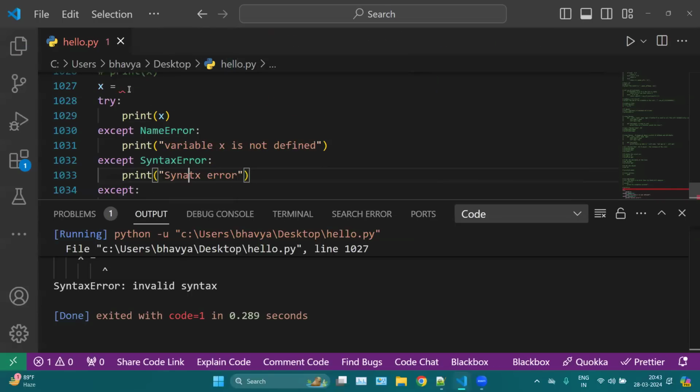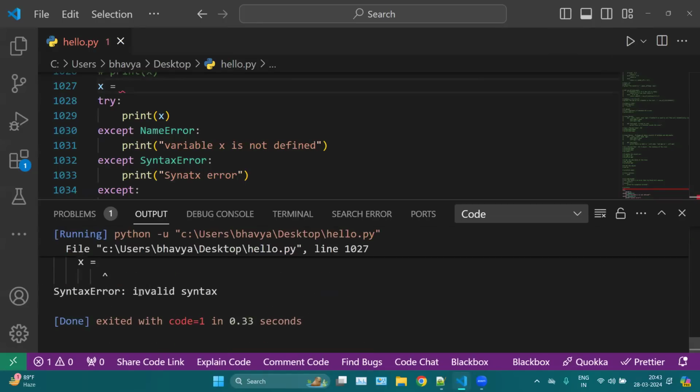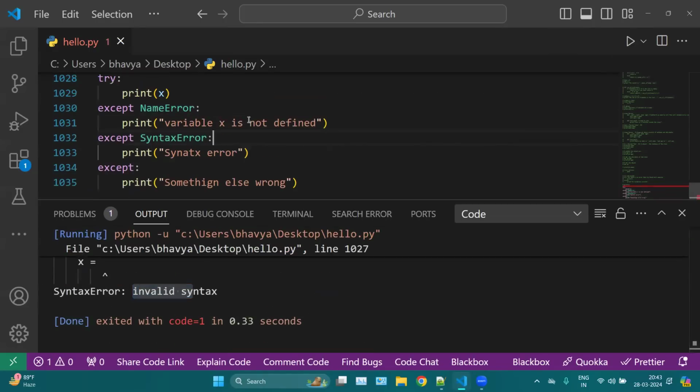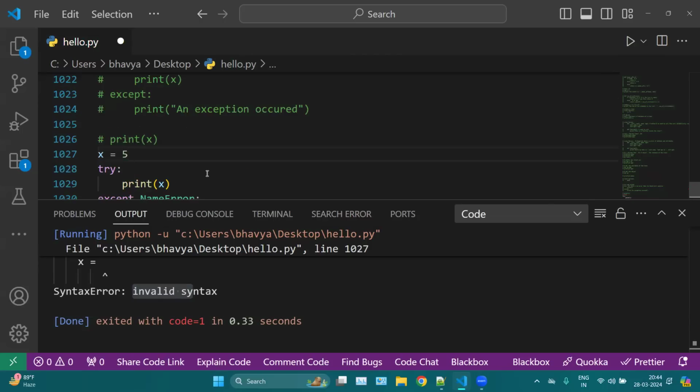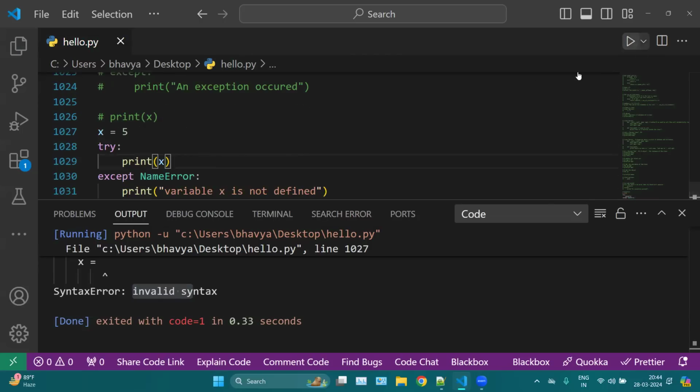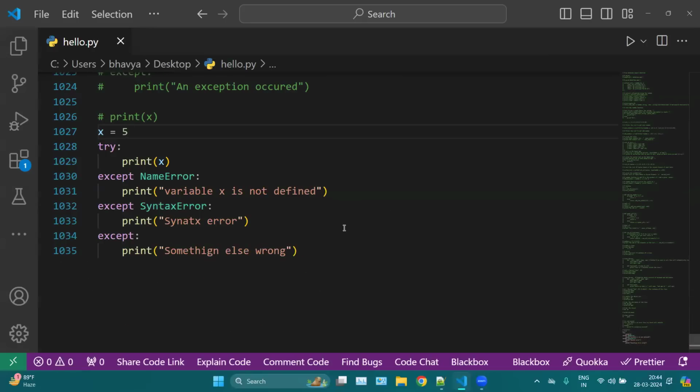If I run this one, you can see we have this syntax error. Same, if I write 5 here, then this line of code in the try block will be executed. So we can create many except conditions here. It depends on your use case, what kind of problem you are fixing.